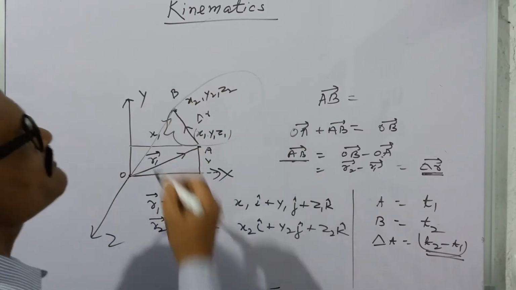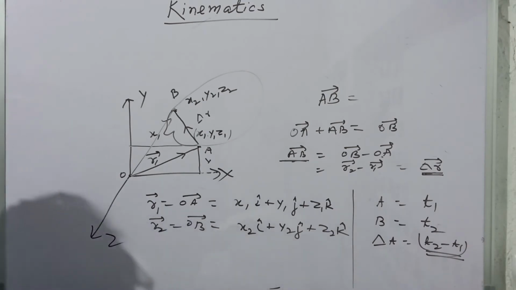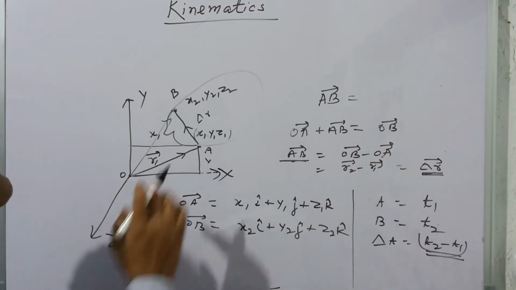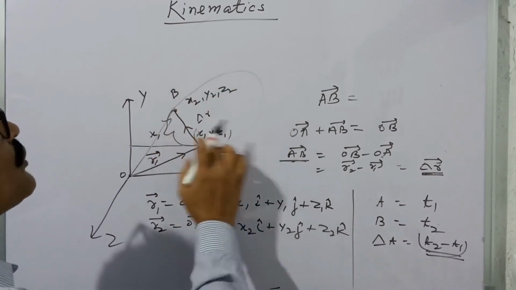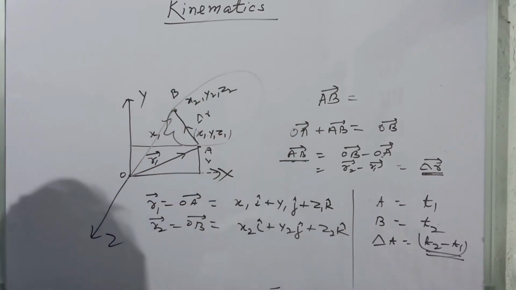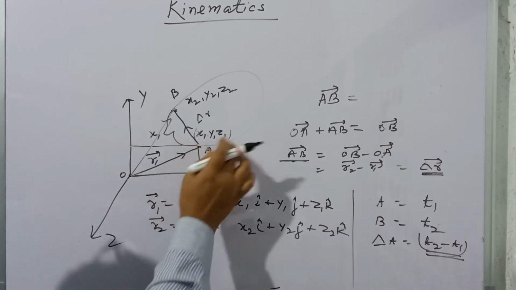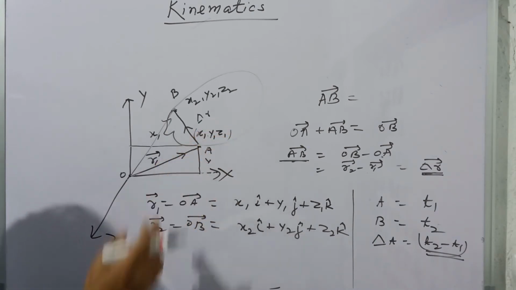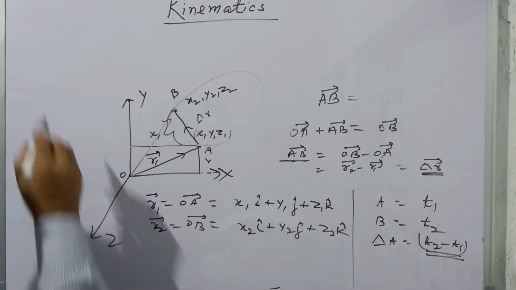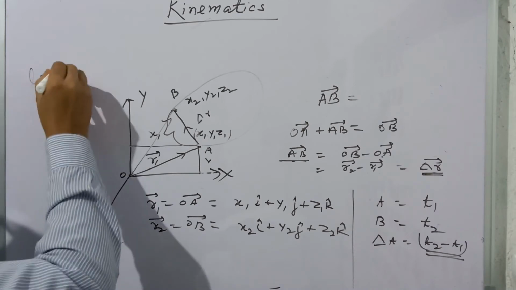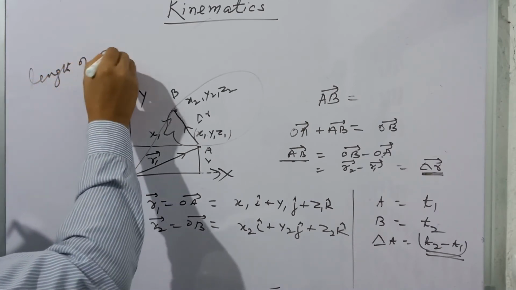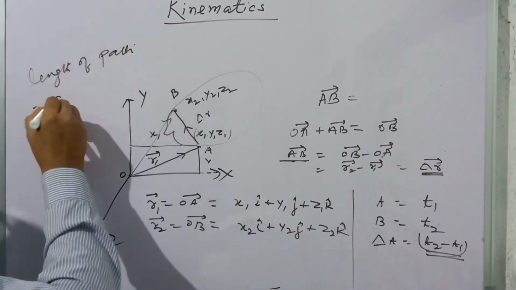There are so many possibilities of path to reach B from A. And this is the length of the path here, and this length of path is not in any specific direction, and this length of path is known as distance.